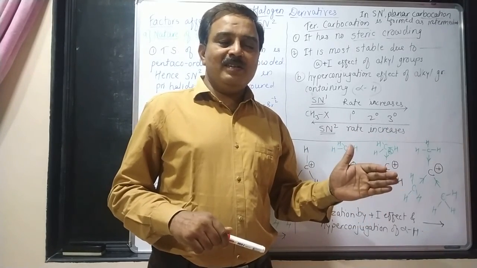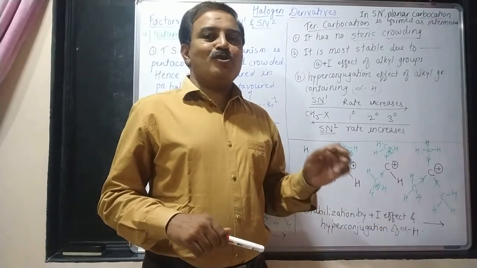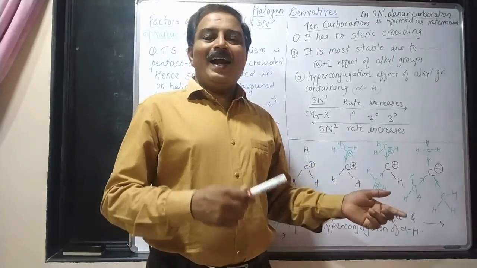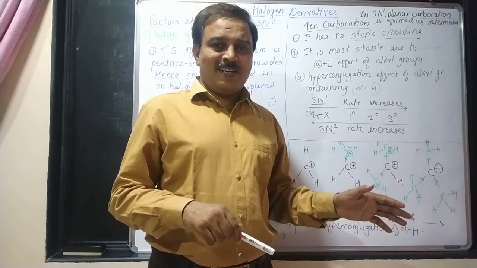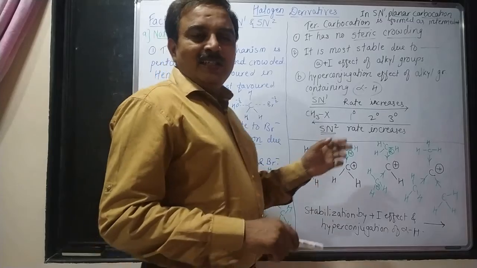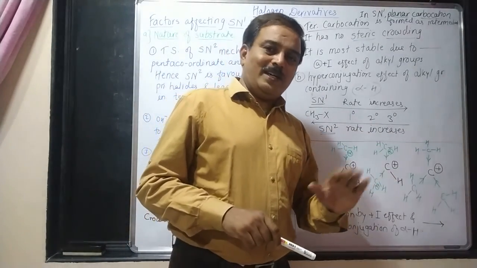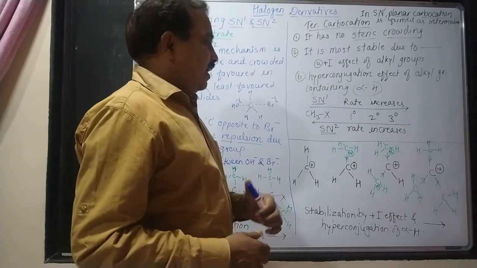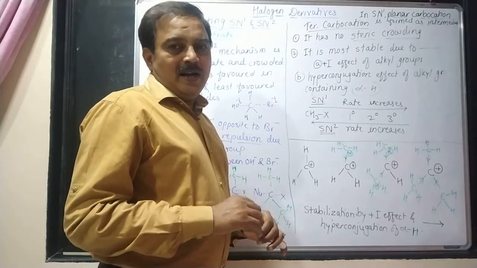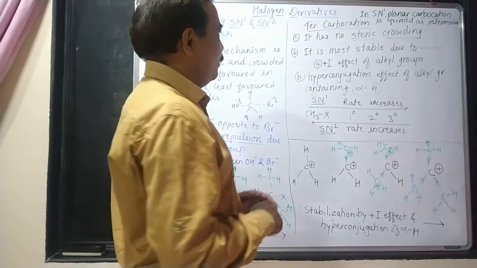In the first step, a carbocation is formed, and in the second step, the nucleophile approaches from both sides to form 50% inversion of configuration and 50% retention of configuration, that we have studied. So the rate of reaction depends upon only the concentration of tertiary butyl bromide. So why do tertiary alkyl halides favor the SN1 mechanism and primary alkyl halides do not favor it, that we have to study now.